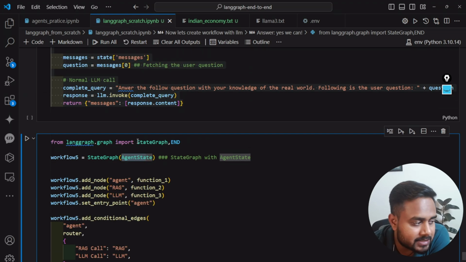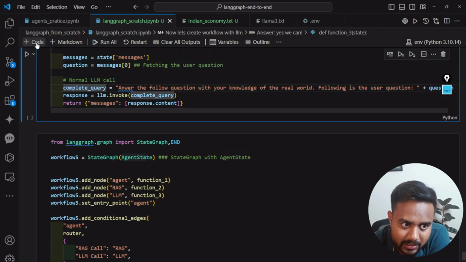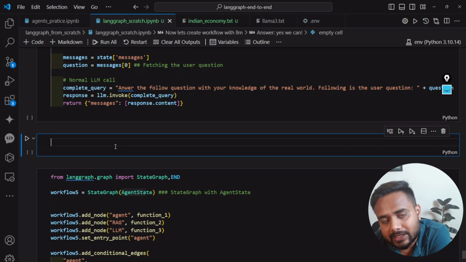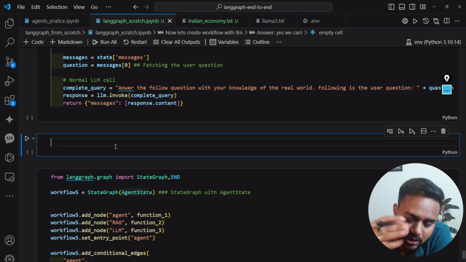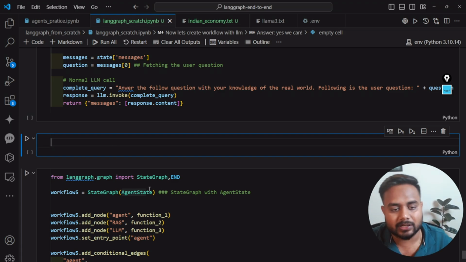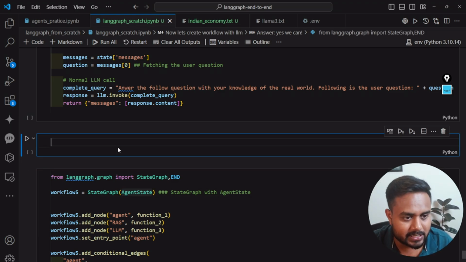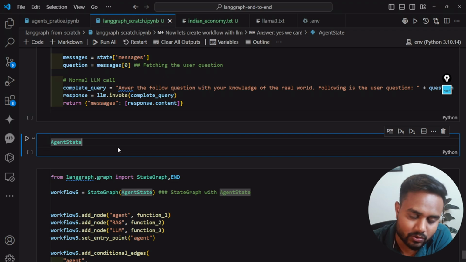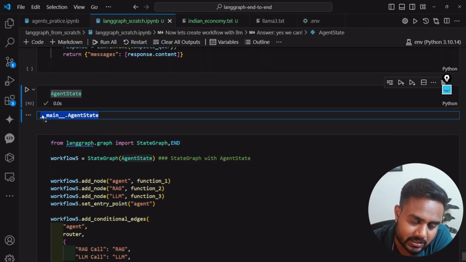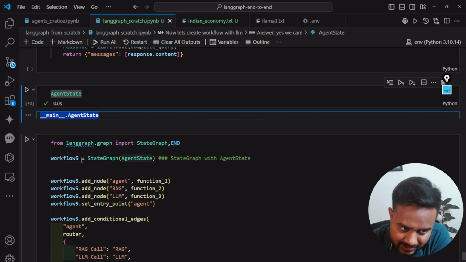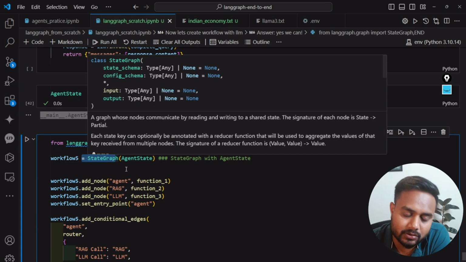The class type is a TypedDict. Inside the TypedDict we can create key and value pairs. So here I created a key named message, and the value of the message is going to be a sequence of messages. This agent state I'm going to pass to the state graph. Again, I will explain this, don't worry.